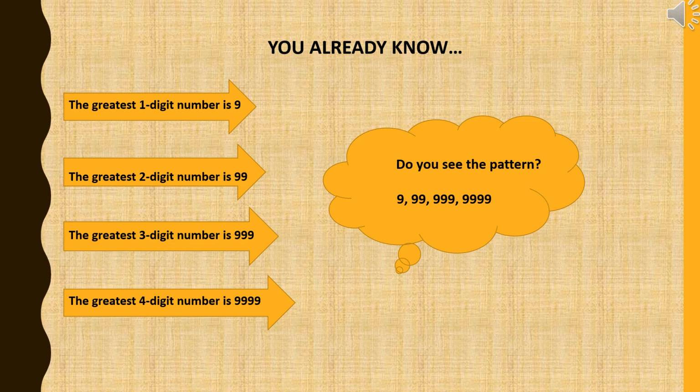Students, do you see a pattern here? One digit, the greatest number is one 9. Two digit, the greatest number is 2 nines. Three digit, the greatest number is 3 nines. Four digit, the greatest number is 4 nines.